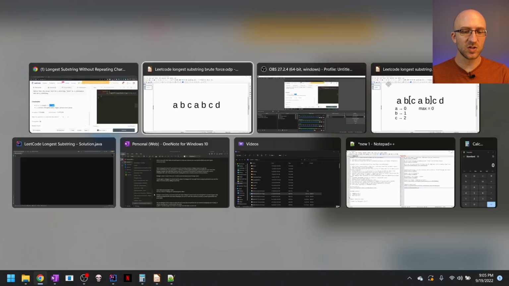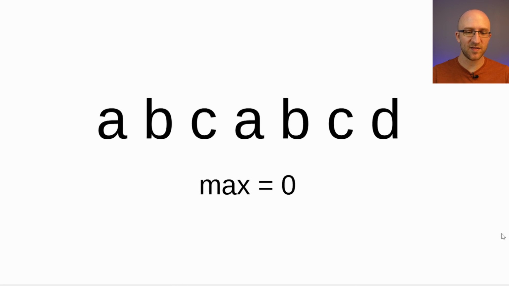So to start, let's look at an example string that we might be given and talk about what our brute force solution to this problem will look like. Basically, we're just going to loop through every single possible substring of this string until each of those substrings repeats a character, and then keep a running maximum of the largest substring that we find that doesn't repeat any characters.